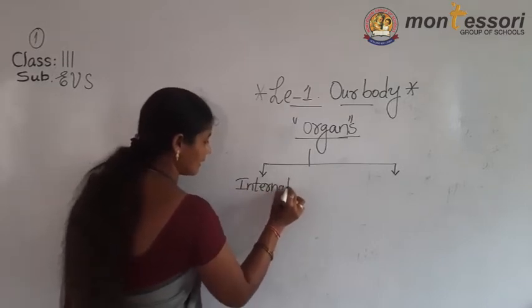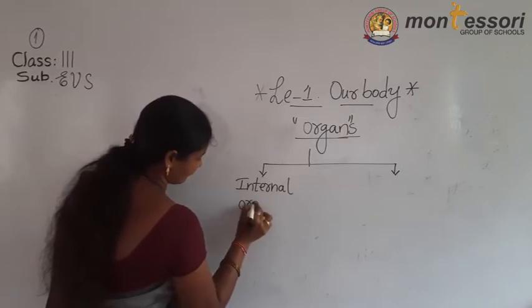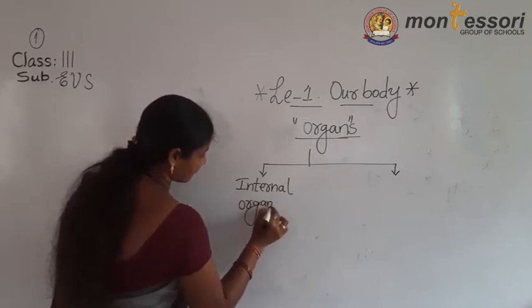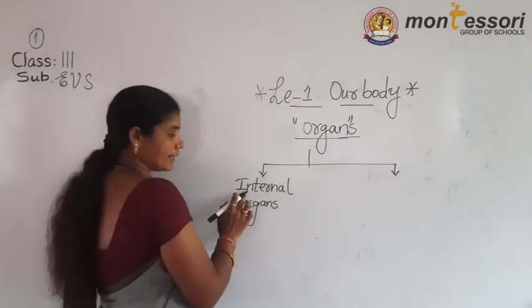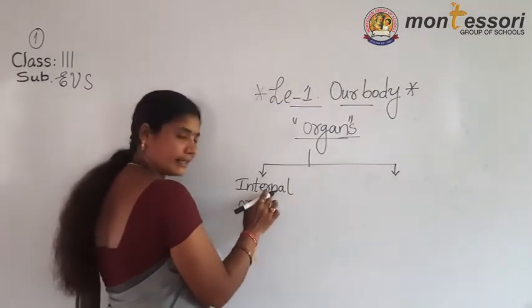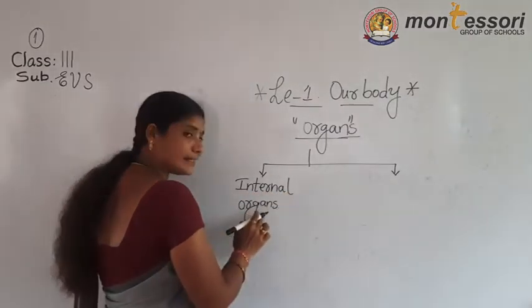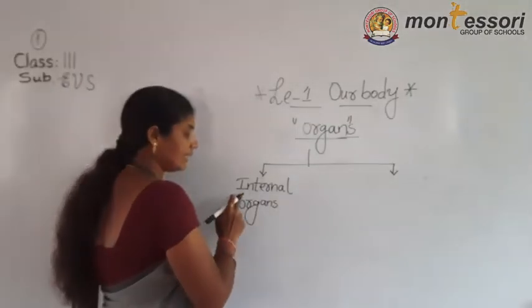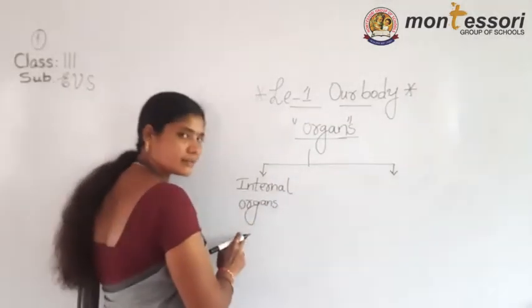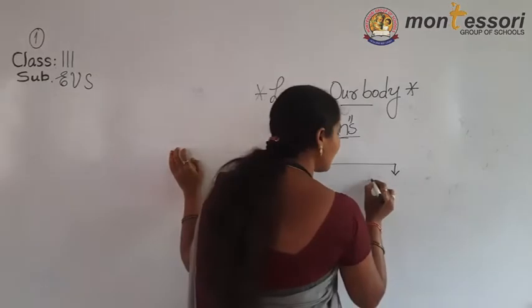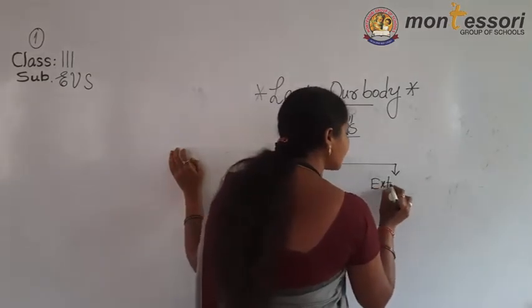Internal organs. What is that? Next, coming to the external organs.